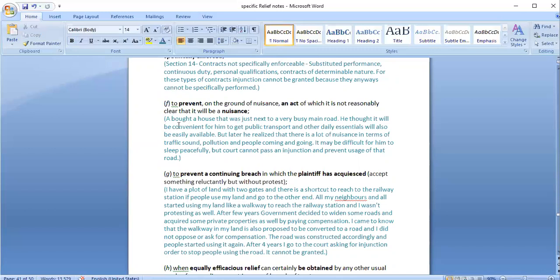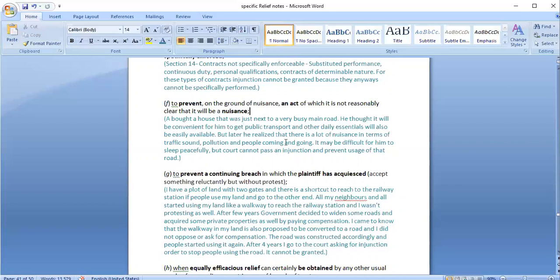For example, A bought a house just next to the main road. Why did he buy a house just next to the main road? He thought that everything would be accessible and nearby. So he bought the house. But later on, he realized that it's not easy to sleep or stay peacefully in the house because there would be heavy traffic every time. People would be moving, people would be speaking, people would be coming. So it is causing nuisance.